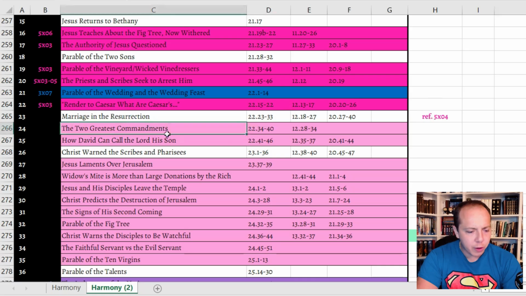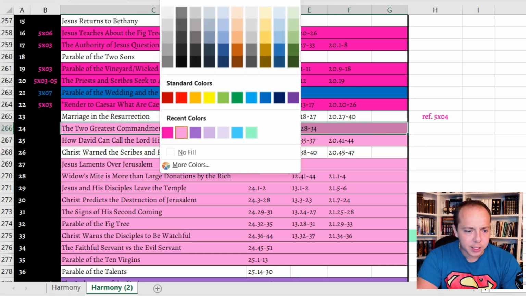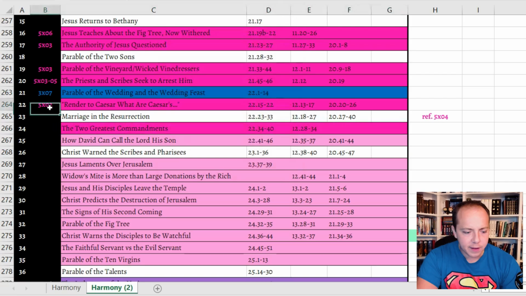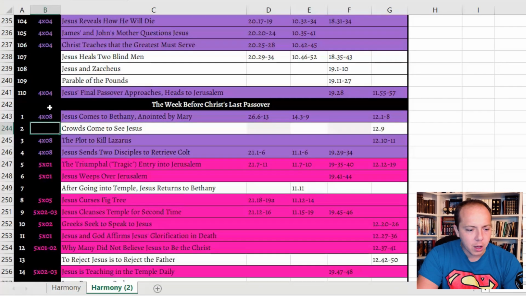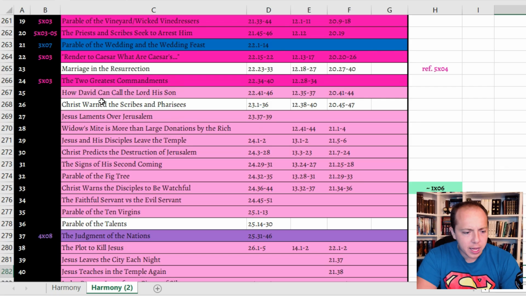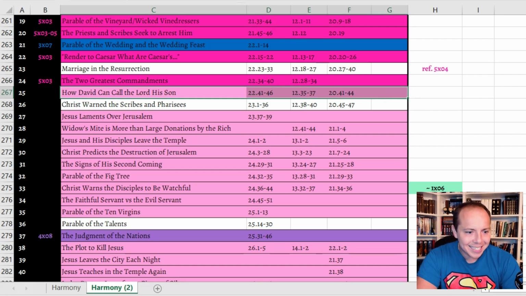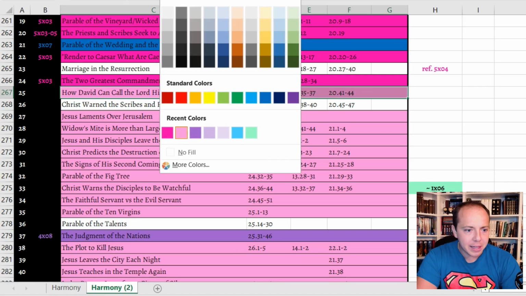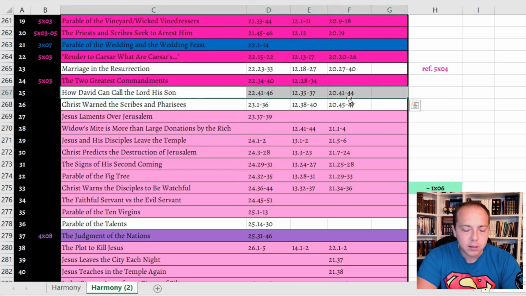The 2 greatest commandments, we did see this depicted in the show. That was in season 5, episode 3, so let me just copy and paste that. Oh no, I just scrolled up, my bad. And then, one scene that I'm surprised they didn't depict is this one. How David can call the Messiah both the Lord and his son. It really surprised me that they did not depict this in the show, mainly because in the context of scripture, it's like the final death blow that Jesus deals to them, where he basically says, hey, y'all have been testing me, let me test y'all now. But they just didn't depict it in the show, which is weird.